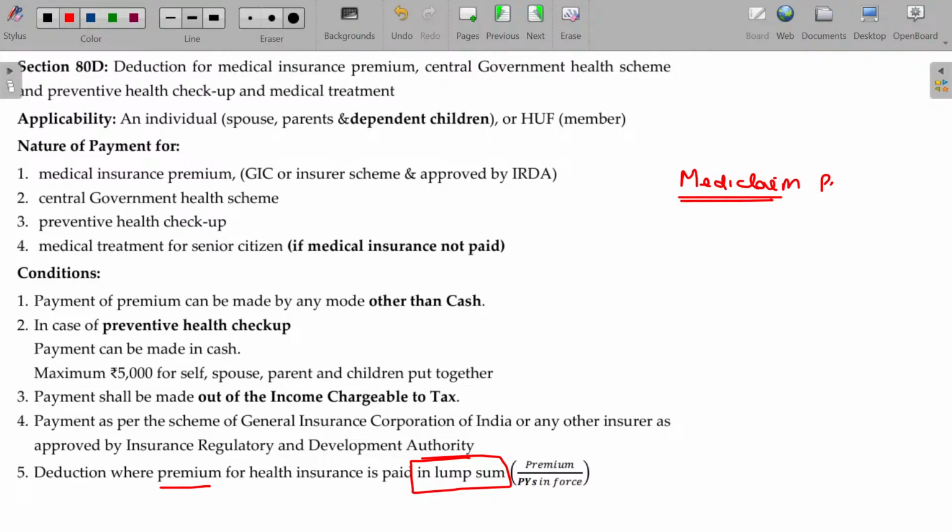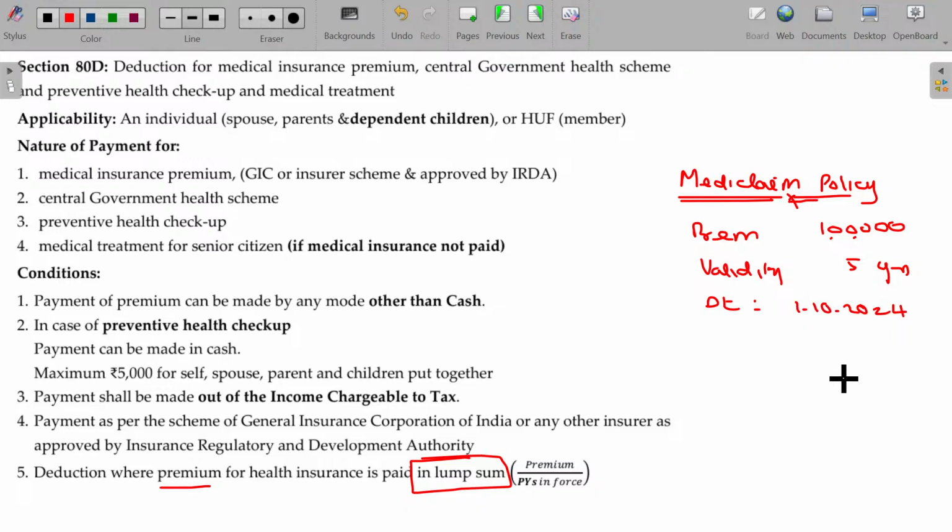Now, premium paid in this case being 1 lakh, validity being 5 years, date of policy taken being 1st October 2024. How can we calculate now?